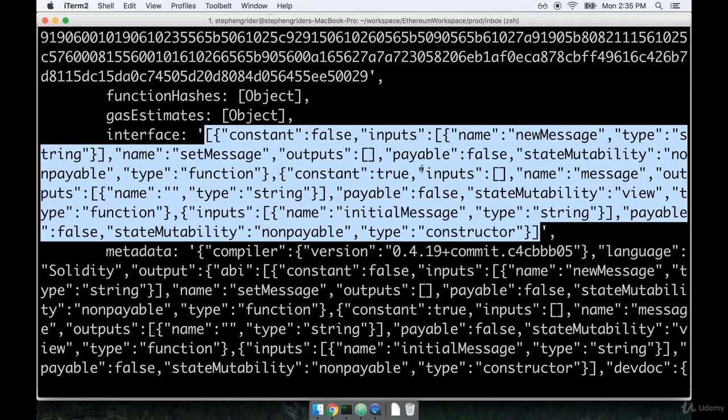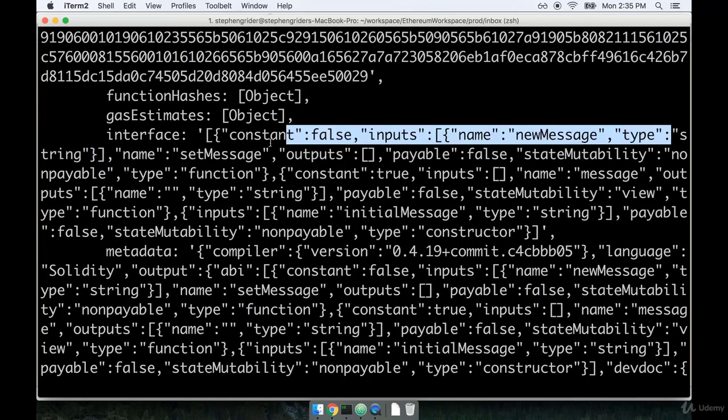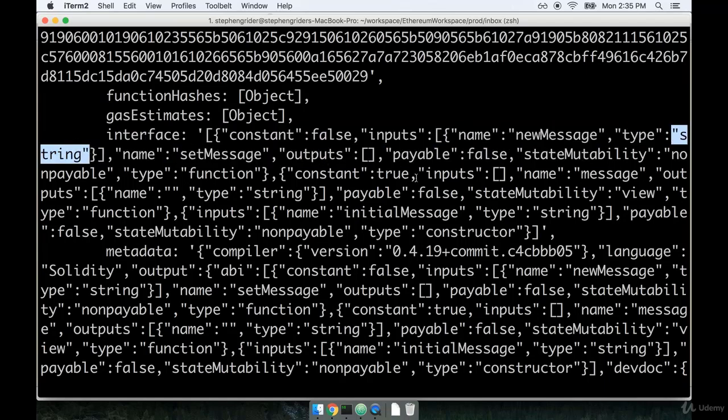I know the text in here is kind of hard to read, but you can see, for example, maybe we could start right up here at the top. You might see something that says name, there it is, setMessage. So this is an entry for our setMessage function. The setMessage function requires one input, so here's inputs, that's called newMessage, and its type is supposed to be a string. So I know this is kind of hard to read, but you can kind of get a sense that the interface is specifying the different methods and their format of inputs and outputs.